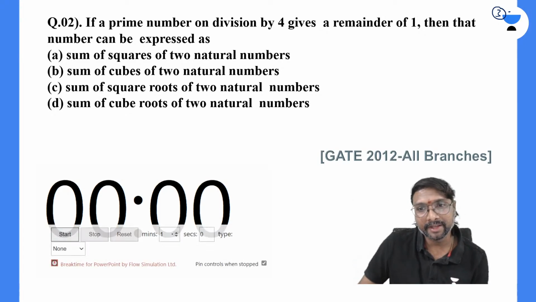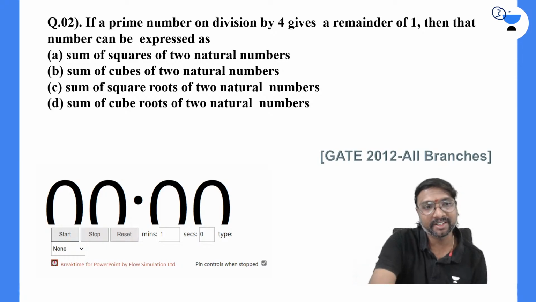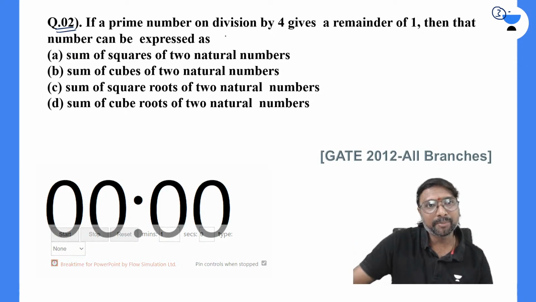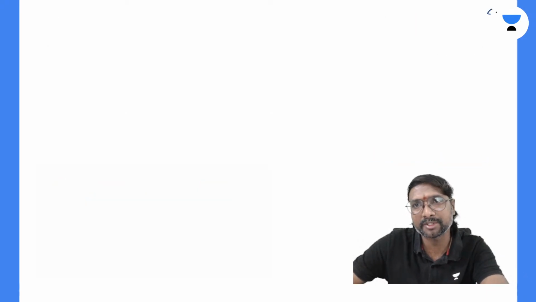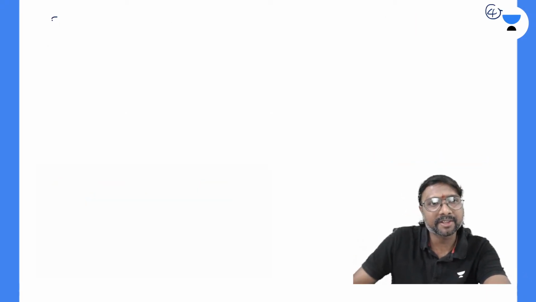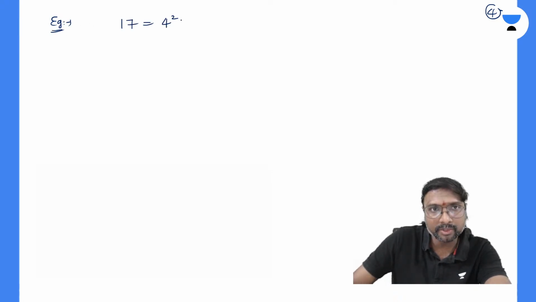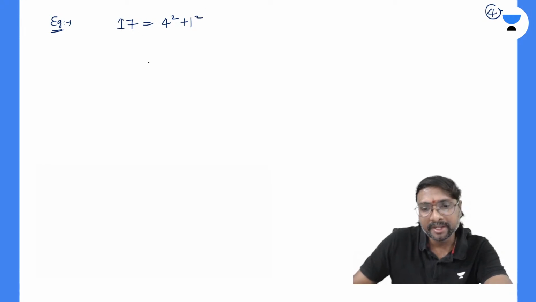Any other answers? Shall I start again? Okay. If a prime number on division by 4 gives a remainder of 1, then how can you express that number? Just for an example, consider 17, which is equal to 4 square plus 1 square. It is a prime number, right?